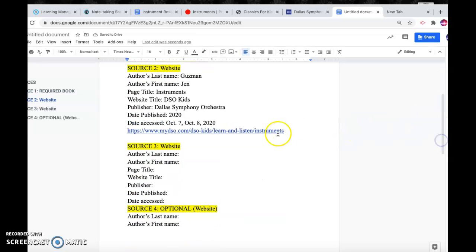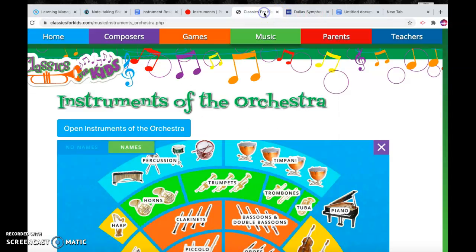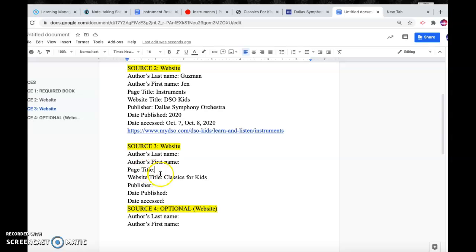All right, the second website that I shared with you was Classics for Kids. So let's go to that website. We know that the website title is Classics for Kids, and we can type that in. We're going to look to see what the page title is that you're looking at. And it looks like the page title is Instruments of the Orchestra. So I'm going to go back to my document and type in Instruments of the Orchestra.